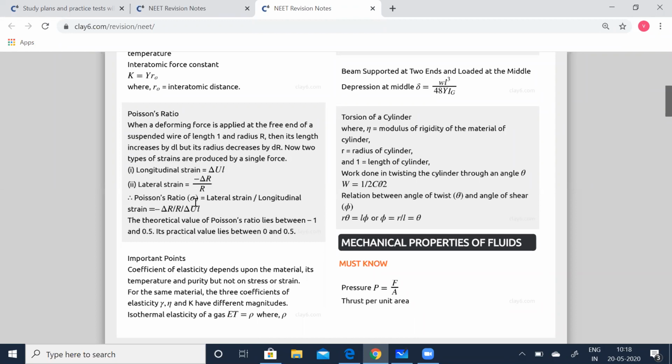So therefore, the Poisson ratio sigma is equal to lateral strain by longitudinal strain, which is nothing but minus of delta r by r divided by delta l by l. The theoretical value of Poisson's ratio lies between -1 and 0.5. Its practical value lies between 0 and 0.5.